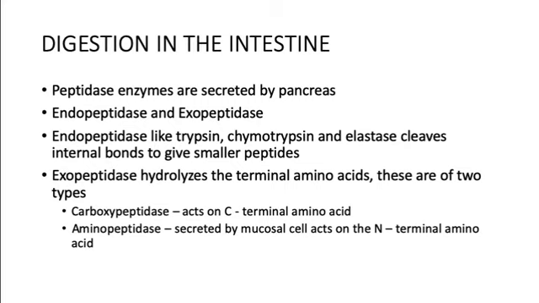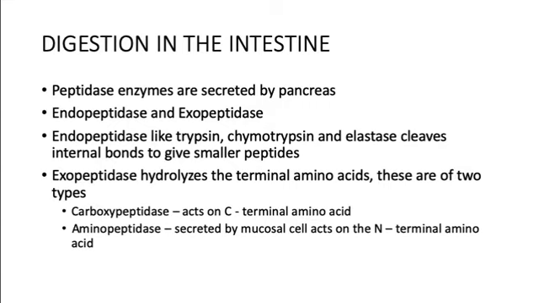Okay, so there are two types of peptidases. The endopeptidases, trypsin, chymotrypsin and elastase, act on the internal bonds to give smaller peptides, whereas the exopeptidases hydrolyze the ends of the peptides, and these are again divided into carboxypeptidases and aminopeptidases.